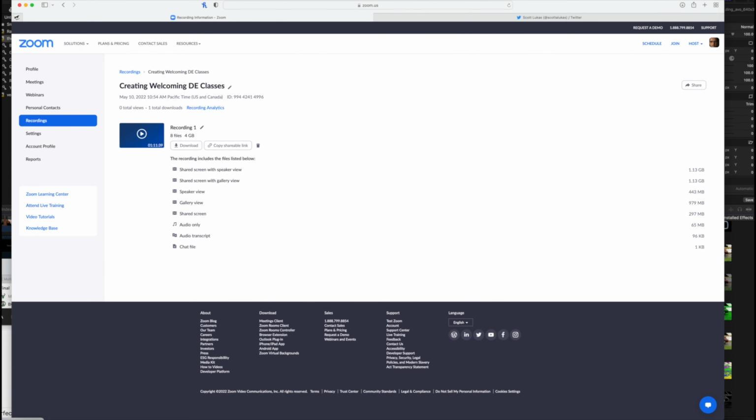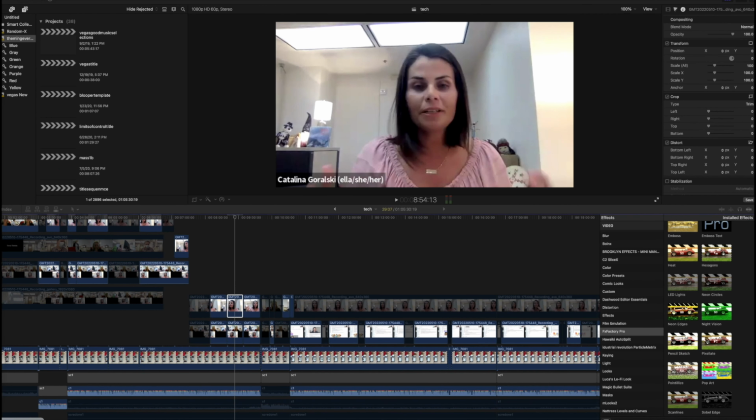Make sure you go into your Zoom settings and set up the advanced downloads. And basically, you're just going to see that and check every single box for all of these views. What I like to say is you download all these, you don't have to use them all. I don't use every single view that I get from Zoom, but I have those options.